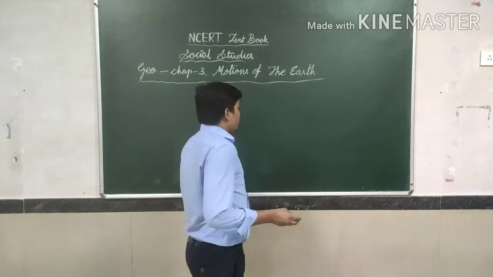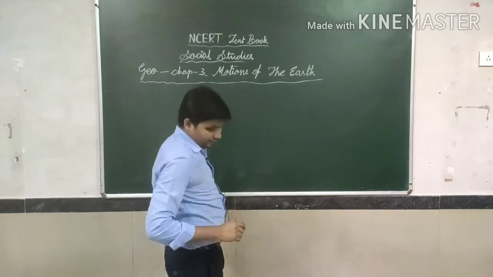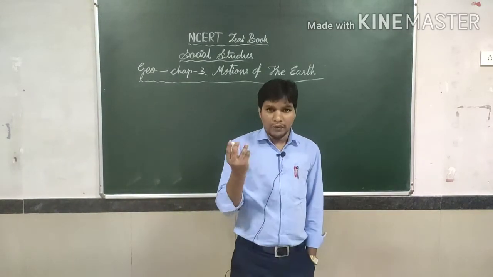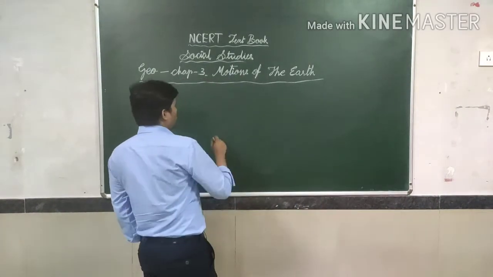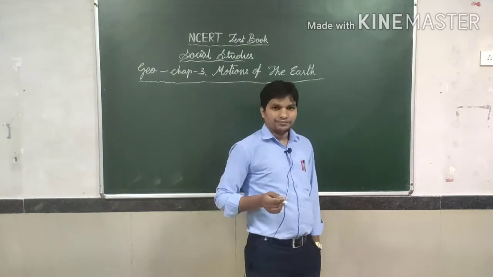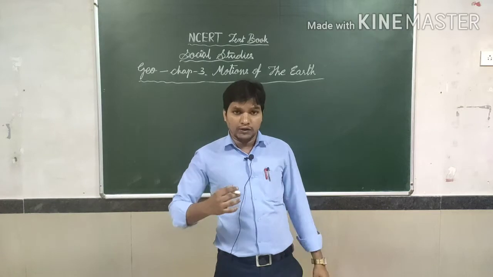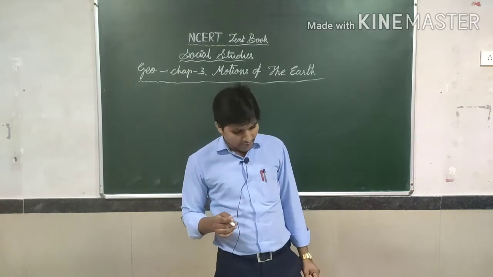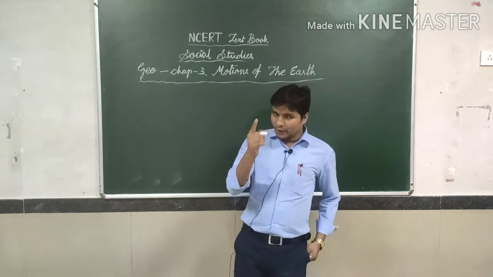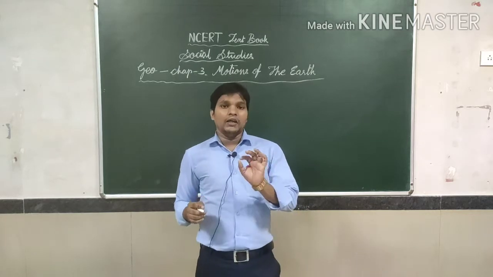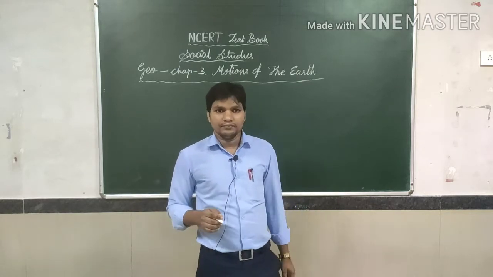So motion means what? Movement. Motion means movement of the earth. Means what type of movement is going on the earth, right? Generally everybody knows that the earth has two types of motion.